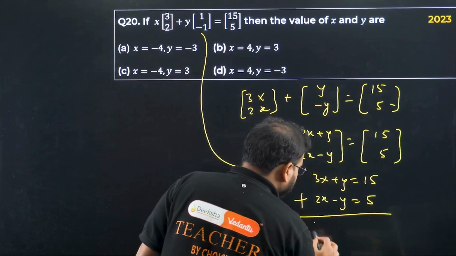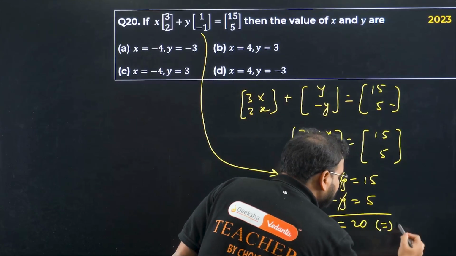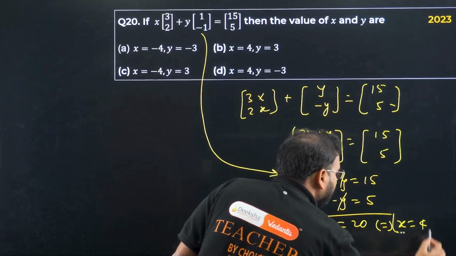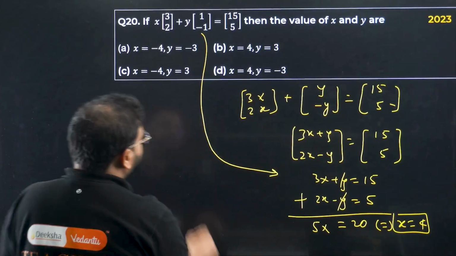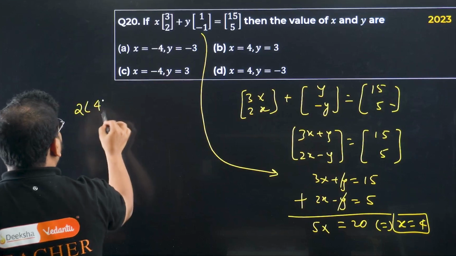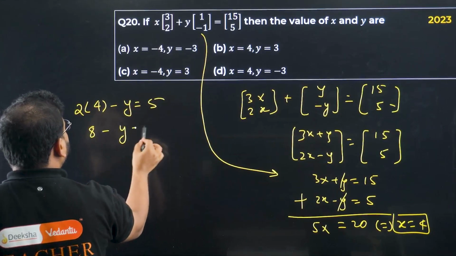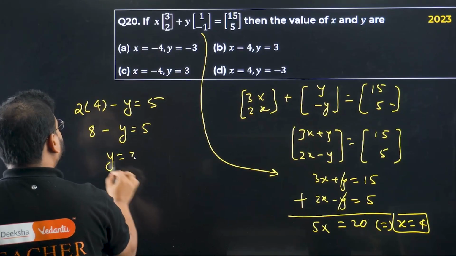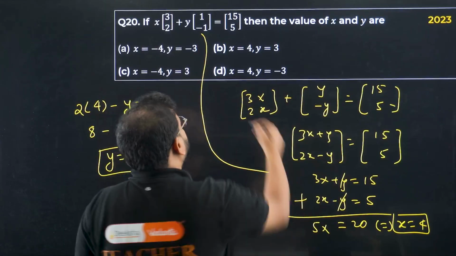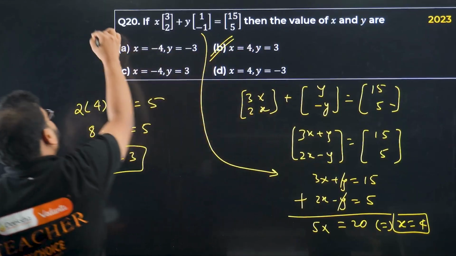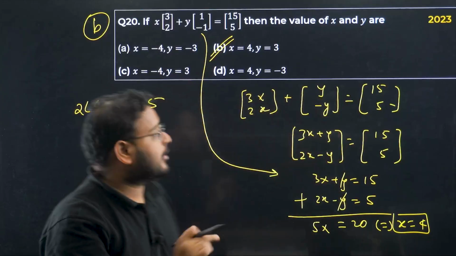3x plus 2x is 5x. This is cancelled. You have the answer here as 20, which gives me the x value as 4. The value of x is 4. The y value you find from here: 2 into 4 minus y equals 5. This is 8 minus y is 5, which means y has to be 3. X is 4, y is 3. Option B is correct. 20th done. Easy question, PYQ from 2023.